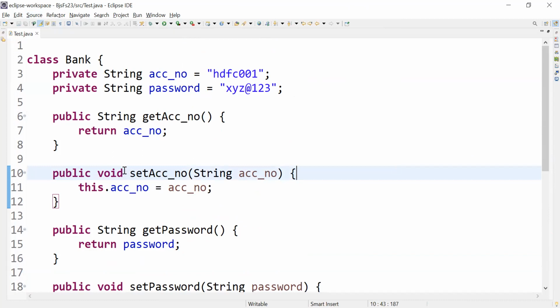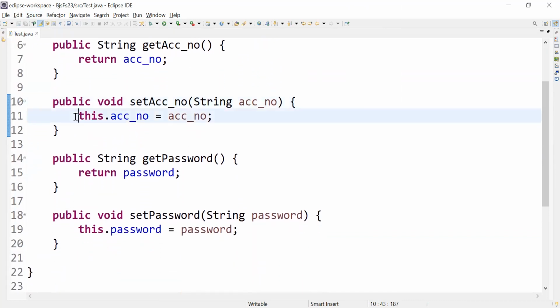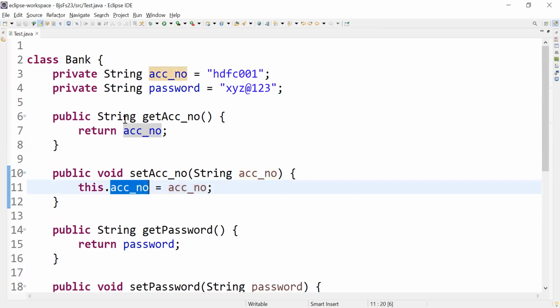You can see how the setters and getters have been created by using the this keyword, since the local and instance variable names are the same. So this is the standard way we create variables in an IDE. Got the clarity? So with this, we have completed the first pillar of your OOPS concept, that is encapsulation.